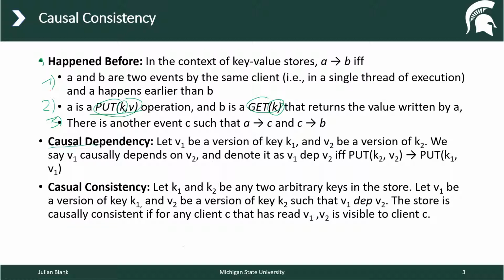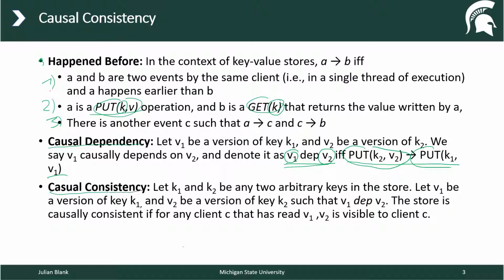Now the causal consistency is defined via the dependencies. Let's say we're having a version v1 depends on version v2, and this is only true if the put statement of k2 v2 happened before the put statement of k1 v1. Why is this the case? If the put statement here happened before this put statement, then obviously v1, which is the second put statement, depends on the first put statement. So basically we can then say the version v1 depends on the version v2.